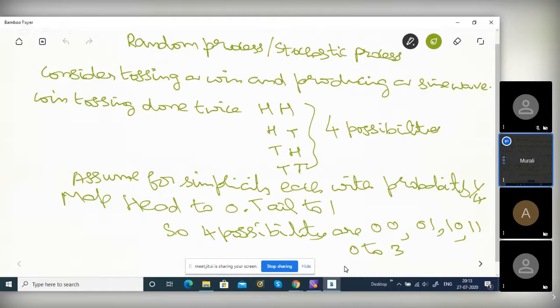So map all these four possibilities to 0, 0, 0, 1, 1, 0, 1, 1. That is 0 to 3. That can be done, right? Head head is 0, 0. Head tail means 0, 1. Tail head is 1, 0. Tail tail is 1, 1, which is 3.